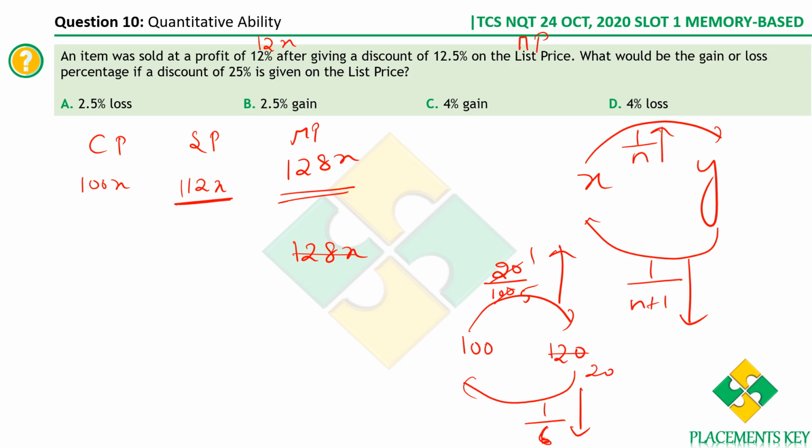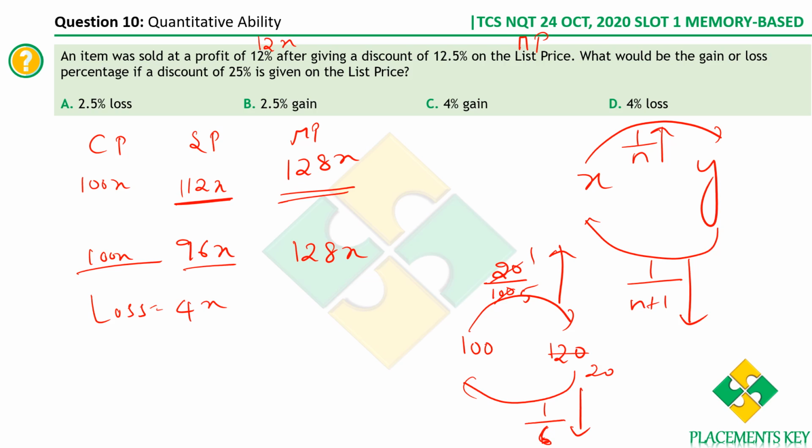So if you are giving 32x as discount from 128x, subtract 32x, what do we get? You get 96x. Therefore the selling price is only 96x, and you know the cost price is 100x. Therefore there is a loss, right? Cost price is 100, selling price is 96. So loss of 4x. That I hope everyone understood.